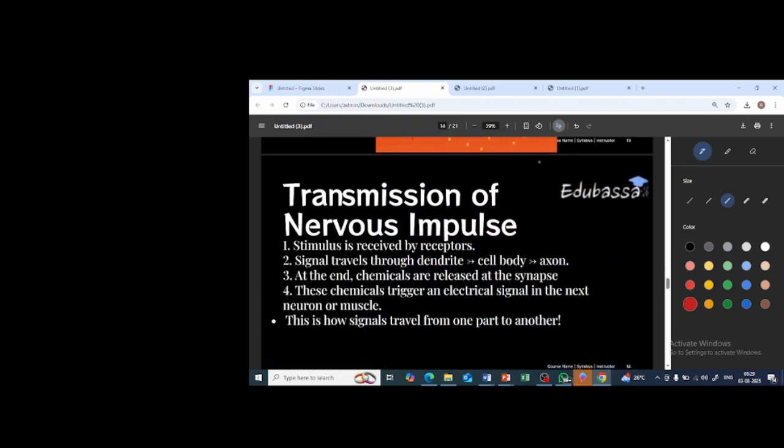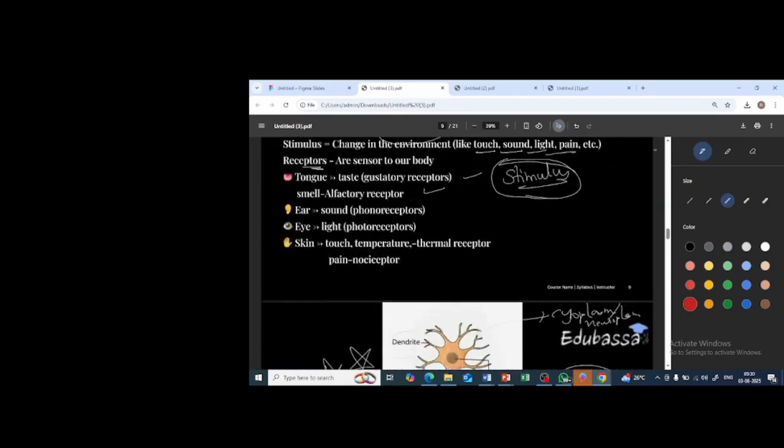Now, how is the nervous impulse transmitted? What do you mean by nervous impulse? It is nothing but the information, the nerve signal. How it is transported, you already know. Basically, the stimulus is taken up by the receptor present in the sensory organ. From there, it is going to transmit through the neuron. How it transmits, we will learn.